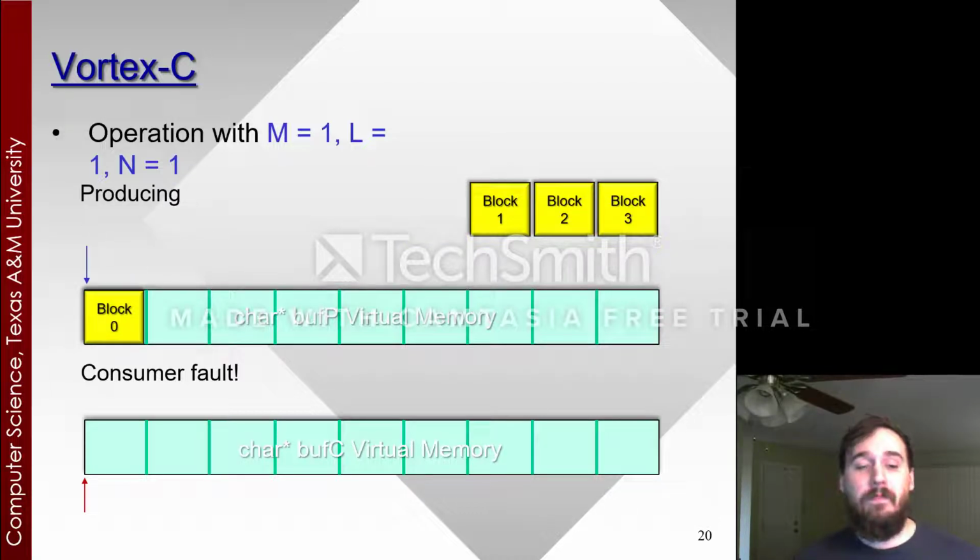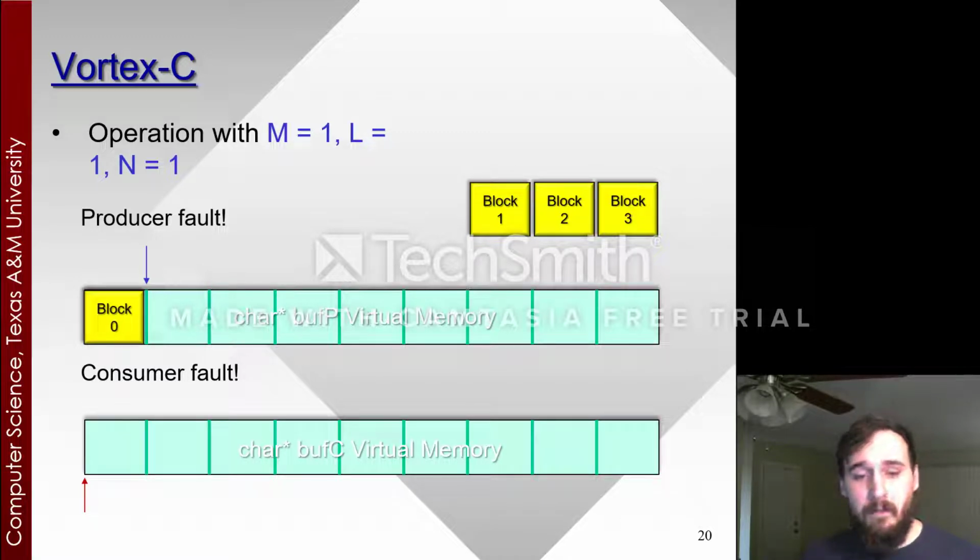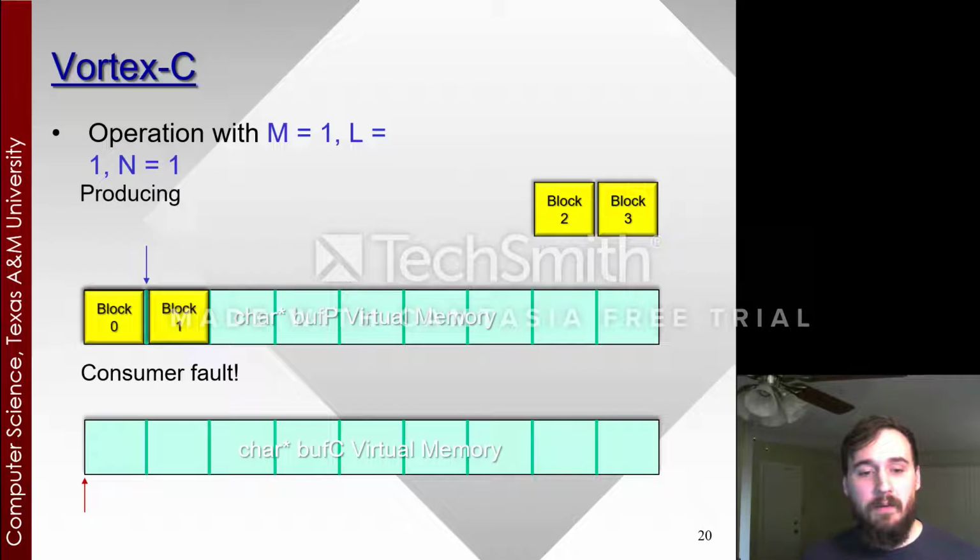So after the fault, the producer gets block 0 and begins producing it. After producing block 0, the producer faults on the other side of the block. Because L equals 1, we do not free this block yet to the consumer. And so the producer maps down block 1 from the stack and continues to produce.